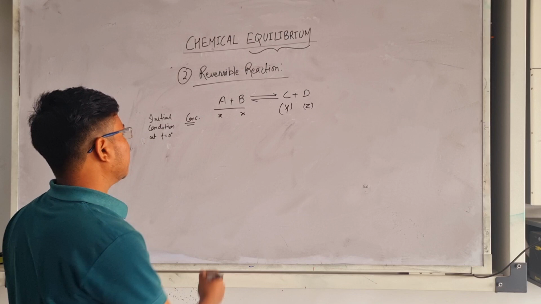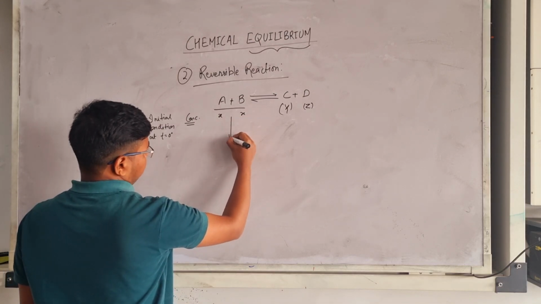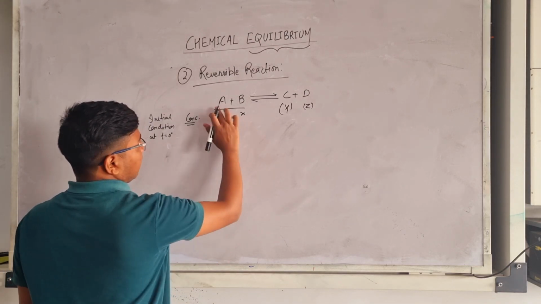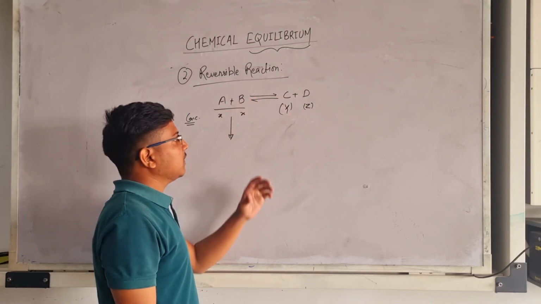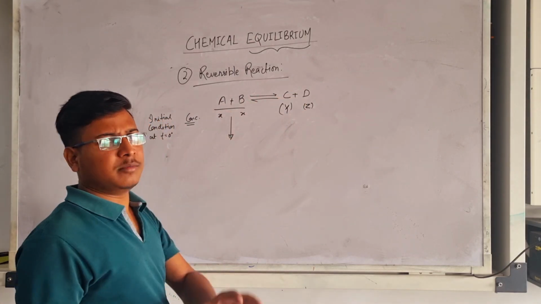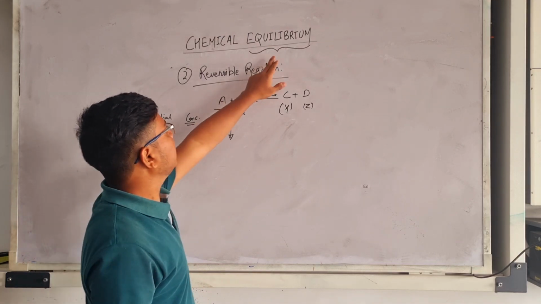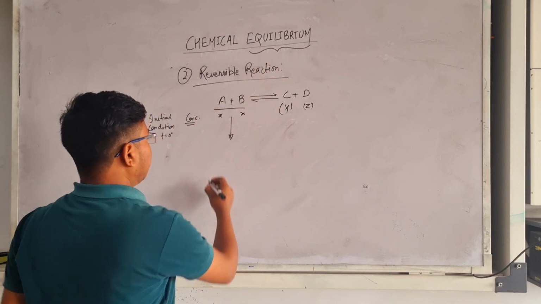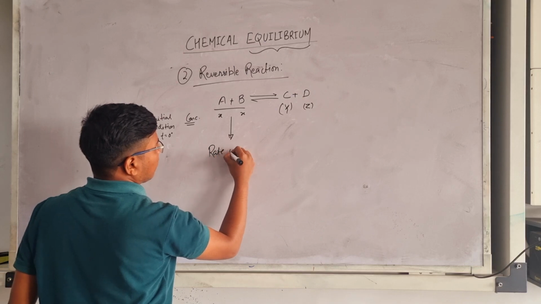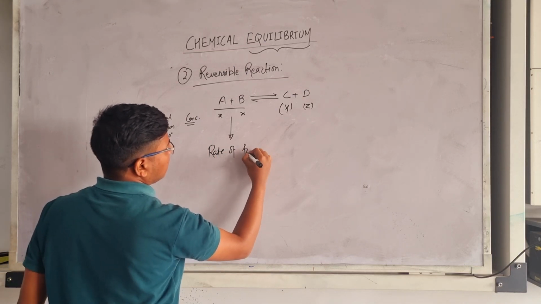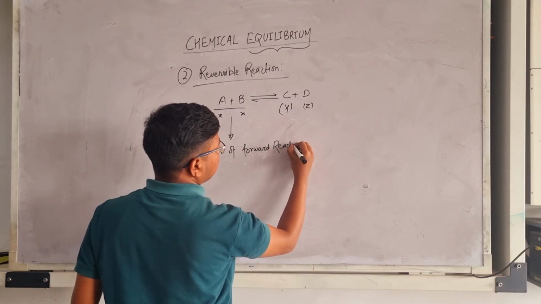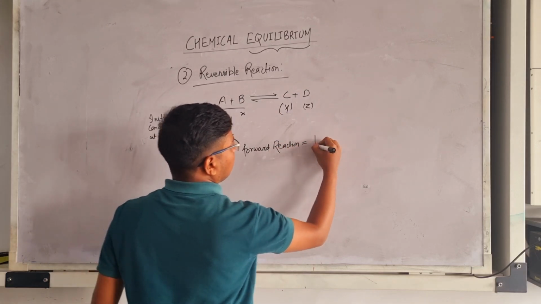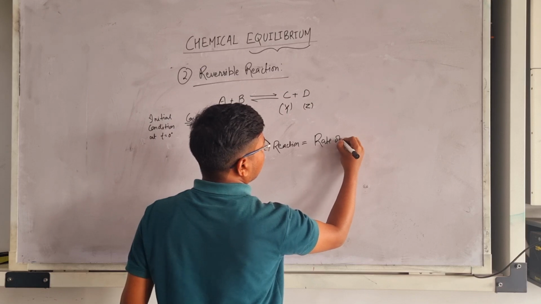So what happened? Initially the concentration of A and B will decrease and the concentration of C plus D will increase. But after some time, after the equilibrium is established, the rate of forward reaction is equal to the rate of backward reaction.